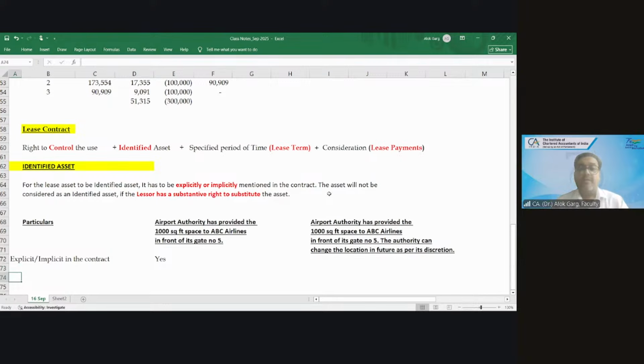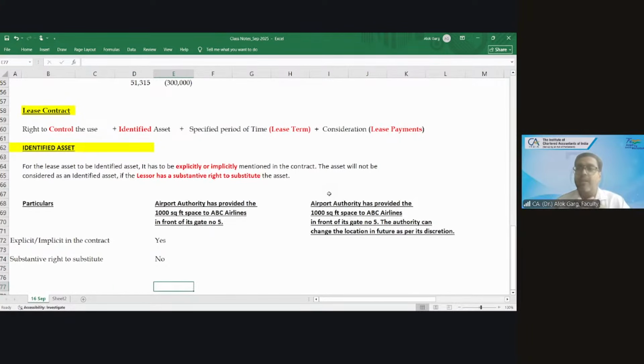Second, substantive right to substitute. Whether airport authority has a substantive right to substitute, it is silent. In the first scenario, it is silent, right? Nothing is written. So we will assume no.